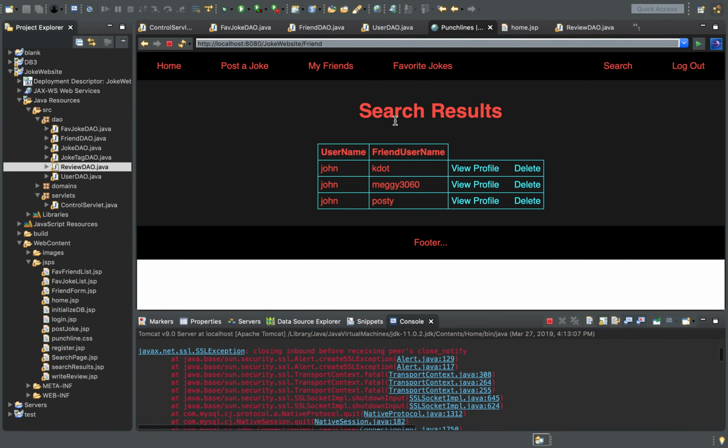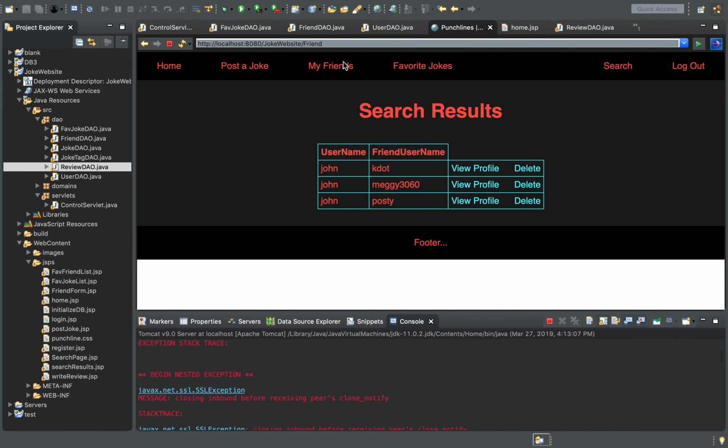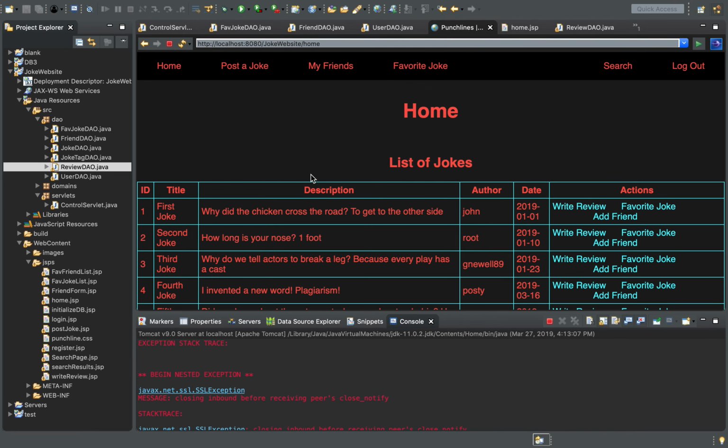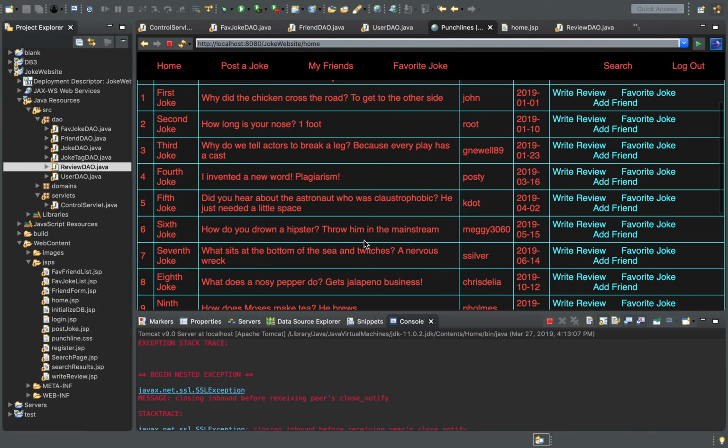And then you can see I have on top there's tabs, so you can go back and check who your friends are. I named them my friends, the same thing like favorite friends. You can check who my friends are. I can also check the favorite jokes, and also you can view the profile of the person. So if I press right here, view profile, then you can check who this person is, the jokes by them. And that lists all their jokes, but KDOT's only posted one joke, so it only shows one. But if KDOT were to post more jokes, then it would show more.